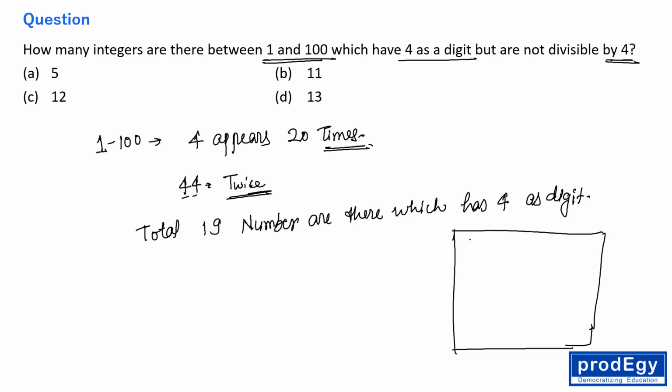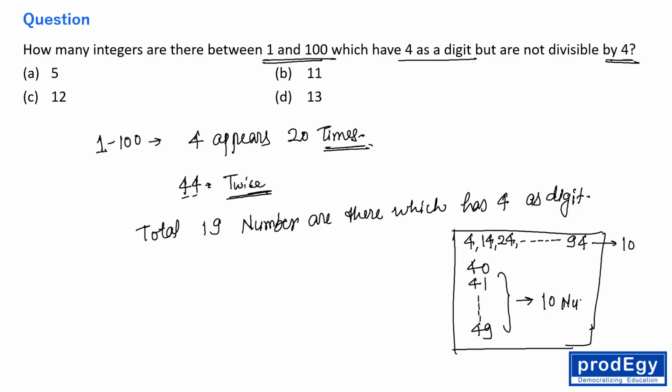See, 4, 14, 24, and this up to 94. So these are 10 numbers. And from 40, 41 to 49, these are again 10 numbers.